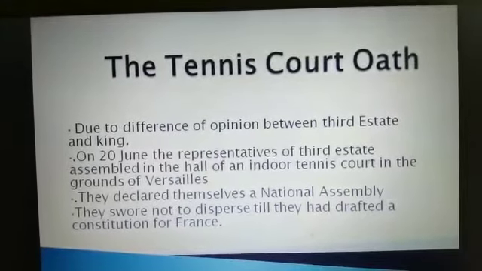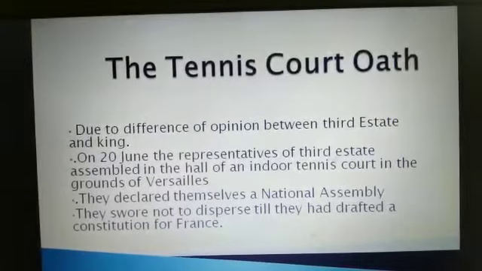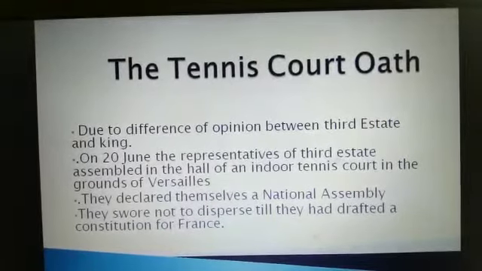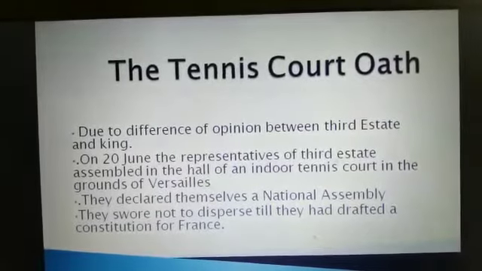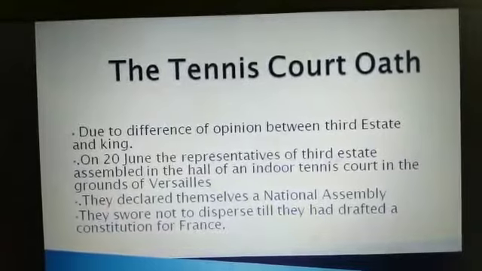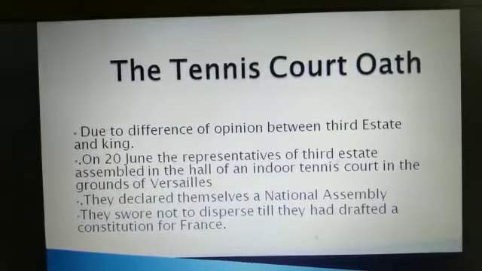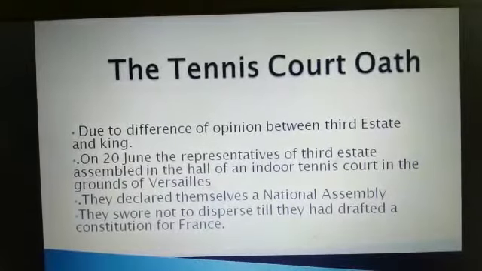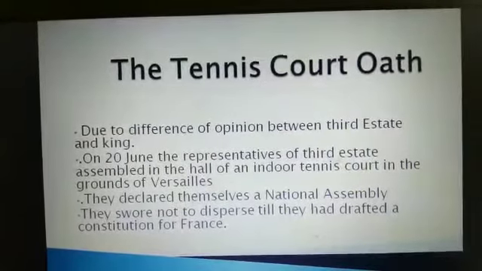At that time Louis XVI called the meeting, and there was a voting system. As per the voting system, each state has one vote. But the representatives of the third state demanded that voting should be conducted as per one person, one vote.